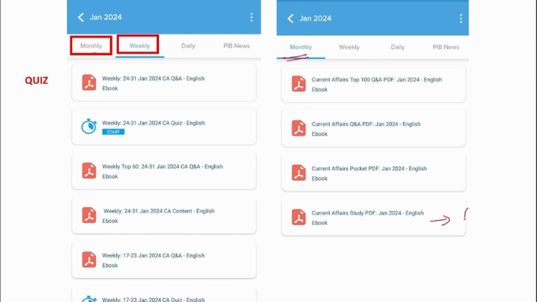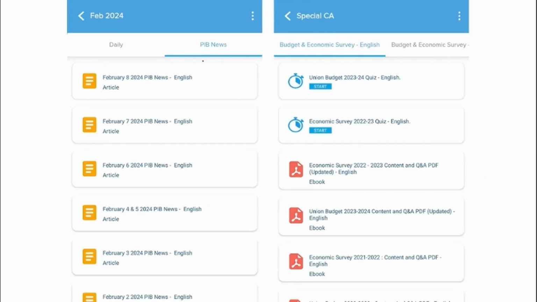This PDF will contain a detailed view of that particular month's news, and this will have a brief format of the same news. This will be in question and answer format, and this will have the top 100 questions and answers of that particular month. We also provide you with the PIB news on a day-to-day basis, which you can go and read in these particular tabs. Apart from that, we also provide the Union Budget and Economic Survey.